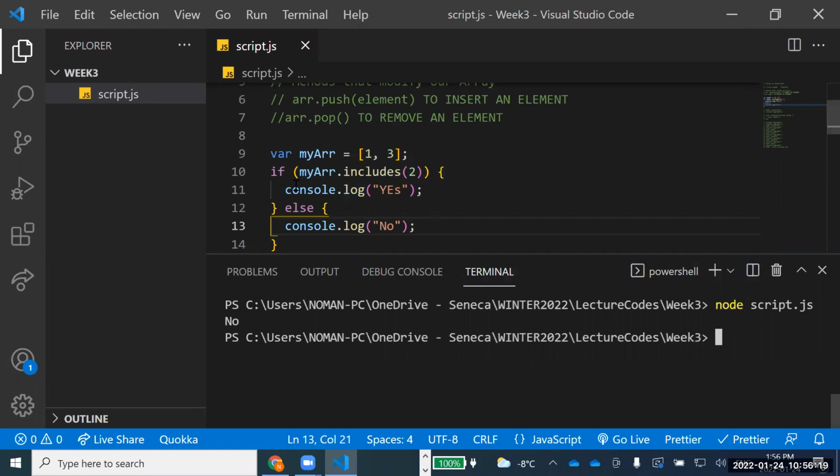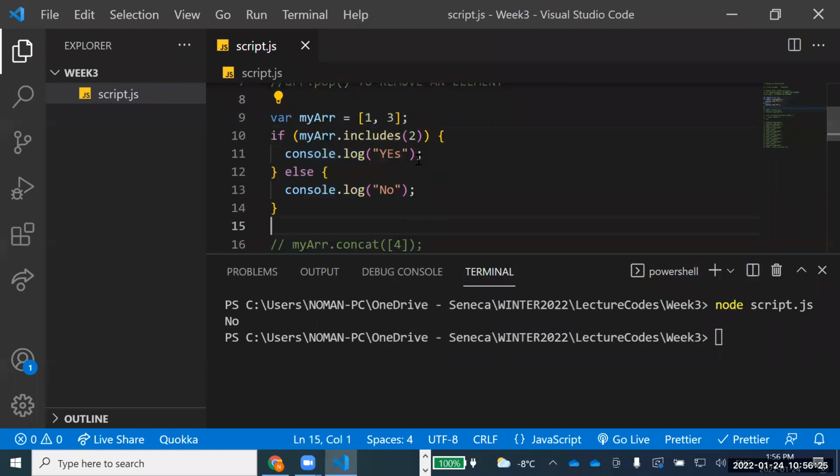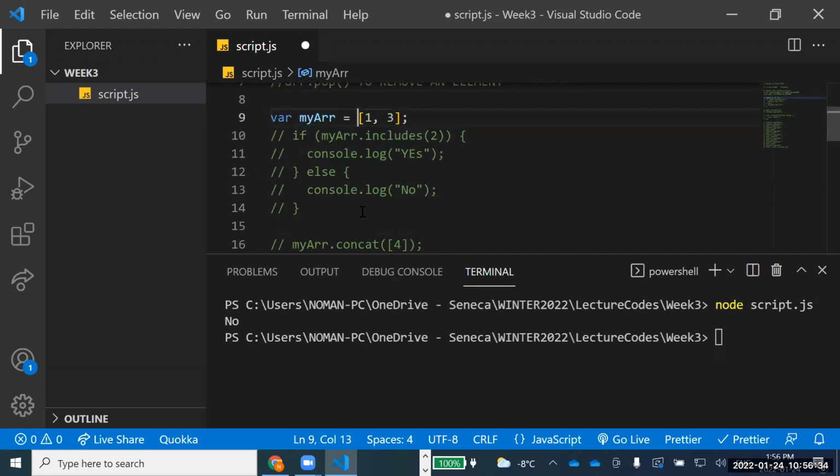Right, now another one. So we are just adding these all to our repository. Sorry, I want to just make this one a comment. So it was includes, right?